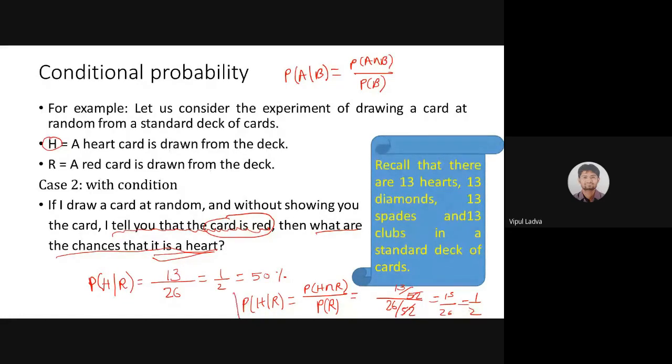So this is the way the formula works. This is the way understanding works, and this is what case 1 and case 2 are for: understanding where we are having a condition and where we are not having a condition. If we are dealing with a condition, then such probability is known as conditional probability. And if we are not having any condition for the event, then this is our regular probability.